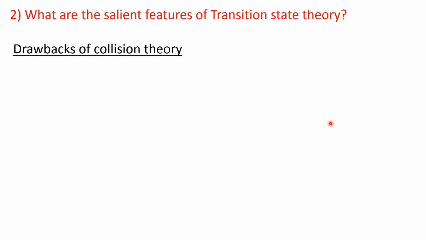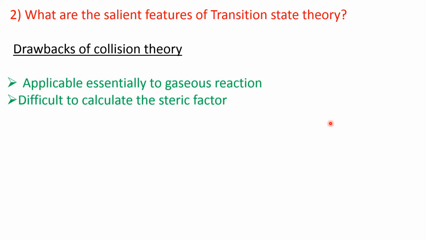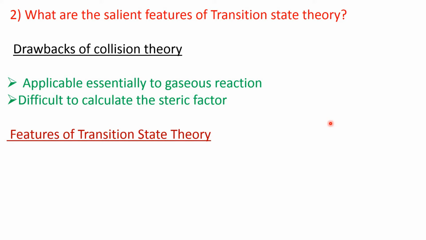Now before going to the features of transition state theory, let's know about the drawbacks of collision theory. The collision theory is applicable for only gaseous bimolecular reactions, that is number 1. It is not applicable to reactions in aqueous solution, that is in the solution state. And another point, in collision theory, there is one factor known as the steric factor, and sometimes it is difficult to calculate the steric factor. Now coming to the features of transition state theory.